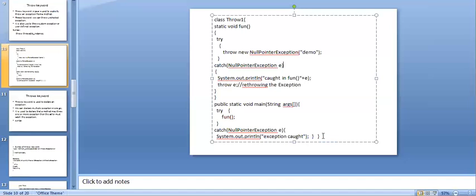And again I am throwing the exception. Throw e. Nothing but throwing the exception. This can be handled by the catch block, which is present in the public static void main, right? Then I'll execute this code, then you can understand these things clearly.